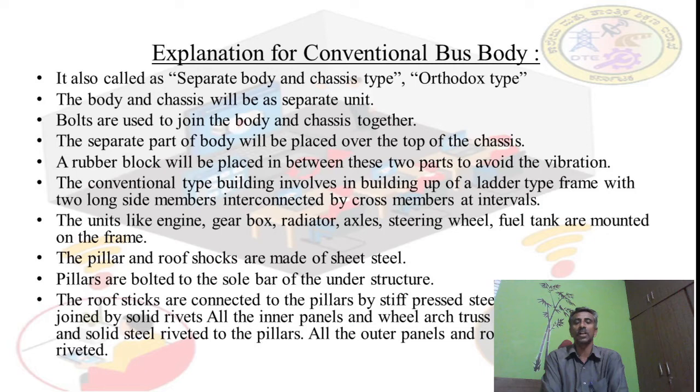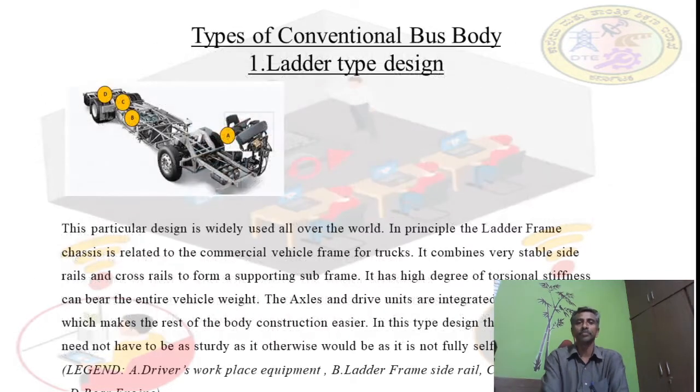Then the roof sticks are connected to the pillars by stiff-faced steel sheets, then joined by solid rivets. All the inner panels and the wheel arch trusses are solid steel riveted to the pillars. All the outer panels and the roof will be connected by making use of rivets.